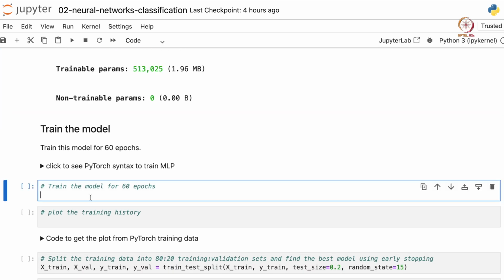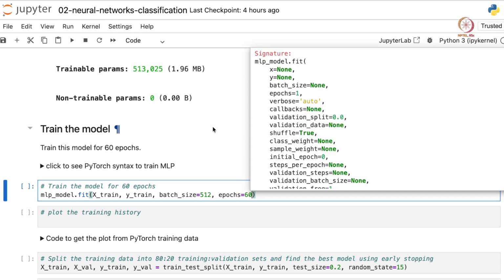Let's train our model for a few epochs. So let's start with training it for 60 epochs. Again, training is simple, so we just have to use MLP model.fit, and we have to provide the X train and Y train values. In addition, we can also provide the batch size, and we also have to provide the number of epochs this should train. So let's say batch size is 512 and epochs is 60. And if you press shift plus tab, we can see what else we can provide.